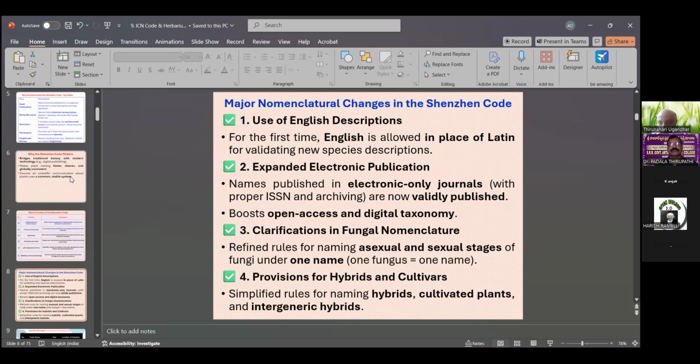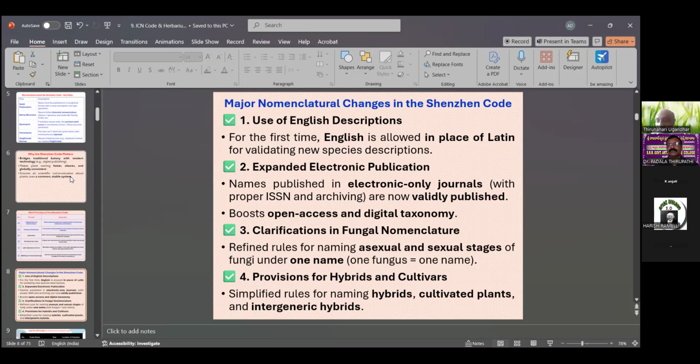Also, fungi follow one name, and all fungal names, genera and species, are treated separately. Then provision for hybrids and cultivars: simplified rules for naming hybrids, cultivated plants, and intergeneric hybrids.